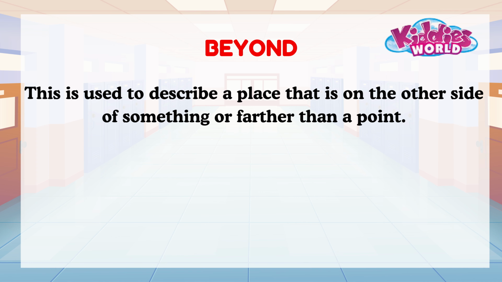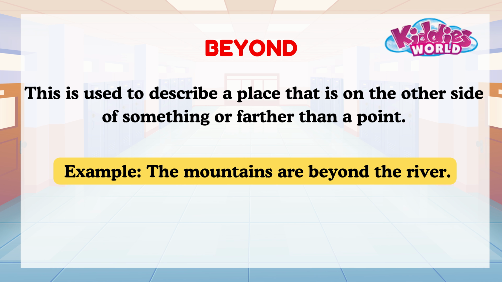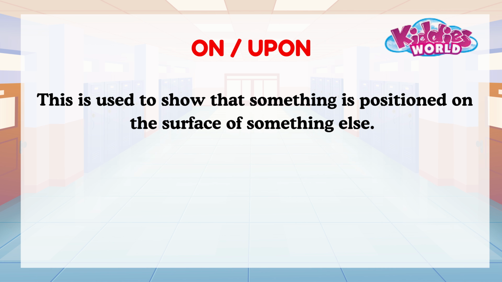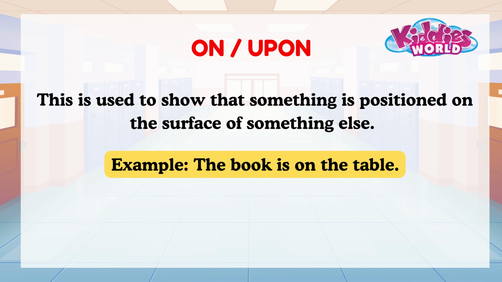Beyond. This is used to describe a place that is on the other side of something or farther than a point. Example, the mountains are beyond the river. On or upon. This is used to show that something is positioned on the surface of something else. Example, the book is on the table.